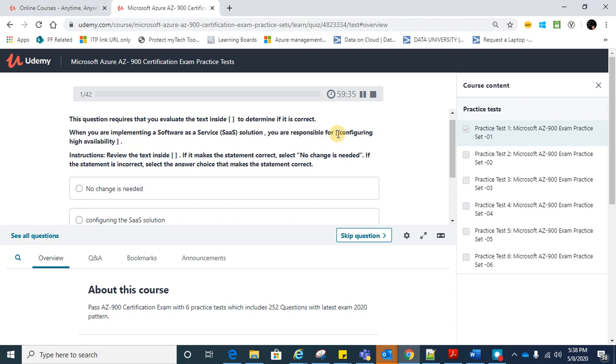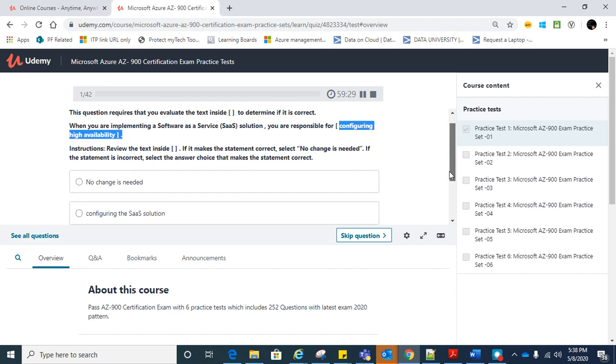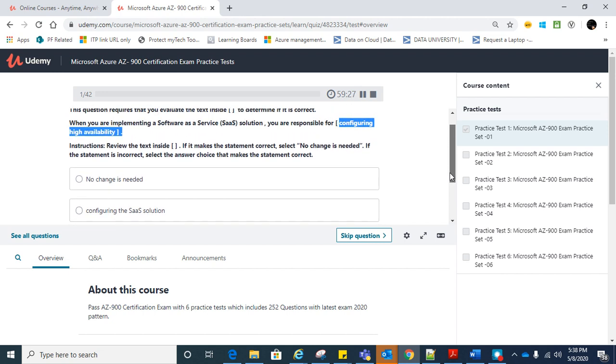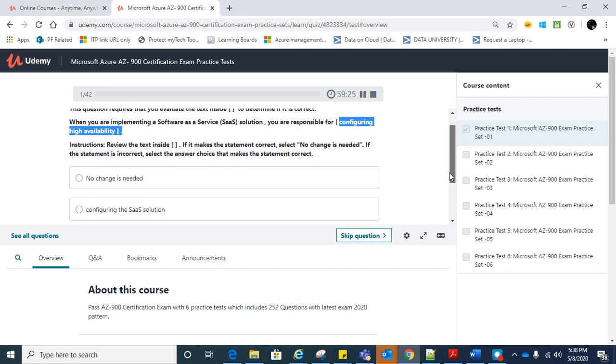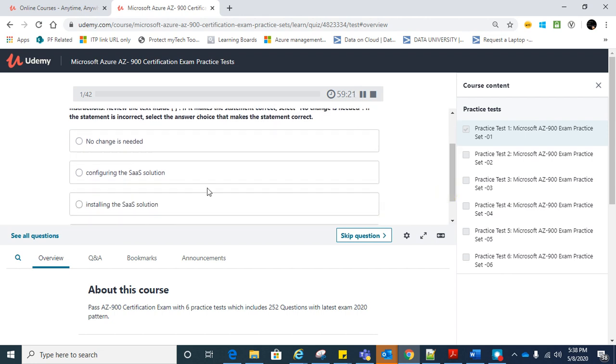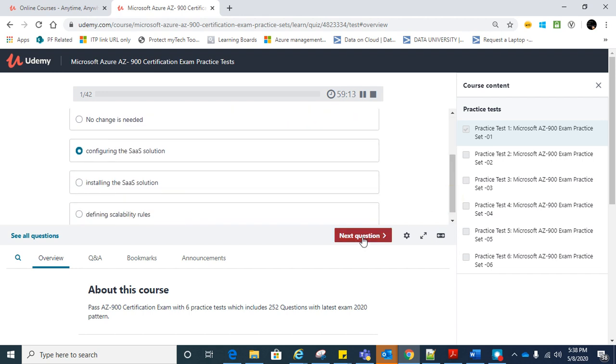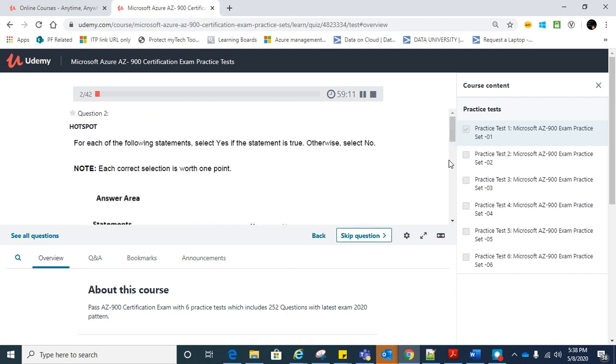If it is wrong, we choose from the options to make it correct. As you know, this is a SaaS solution, so configuration is the customer's responsibility. For a SaaS solution, the customer has to do the configuration in their system. So this should be the correct answer. Let me see the next question.